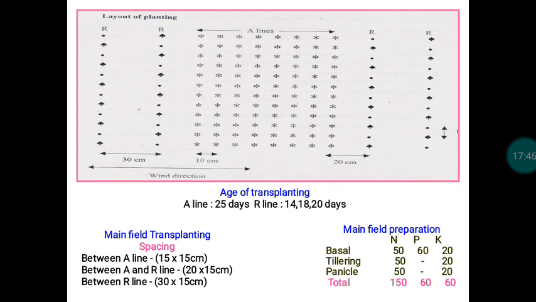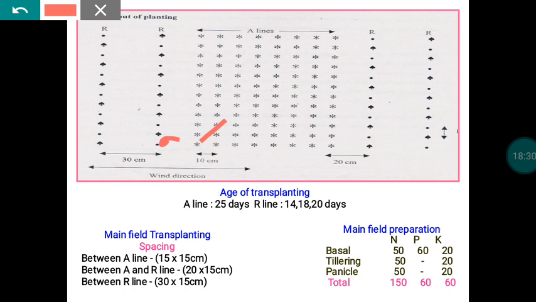Again, the question is how many seedlings we can place in A as well as R. In A there won't be any problem, but in the case of the R line, suppose you decide to transplant only one seedling per hill. Here the A line material is there. If the flowering period of the R line coincides with the A line, there won't be any problem at all. Whatever flowers are there in the A line will be supplied with pollen from the R line.